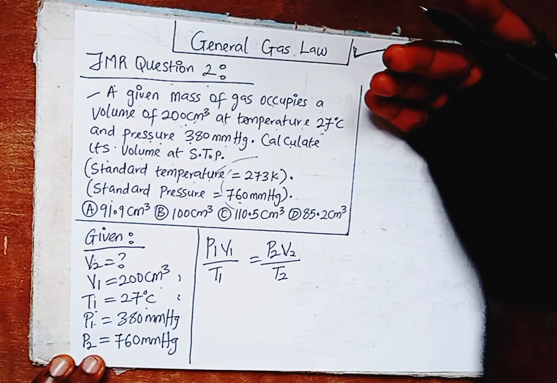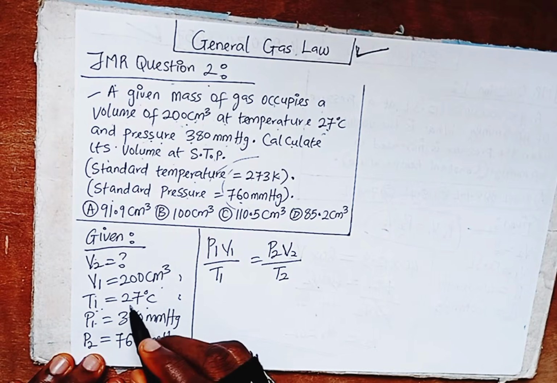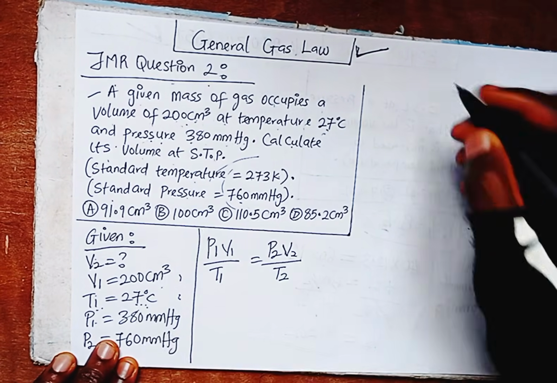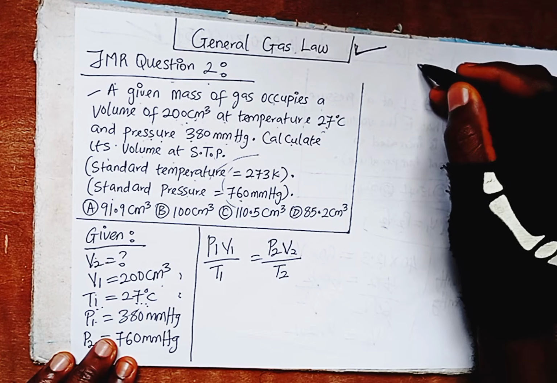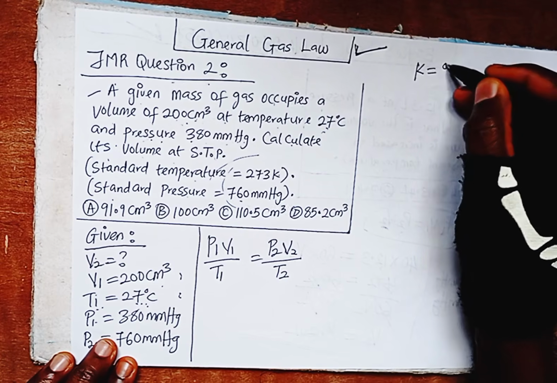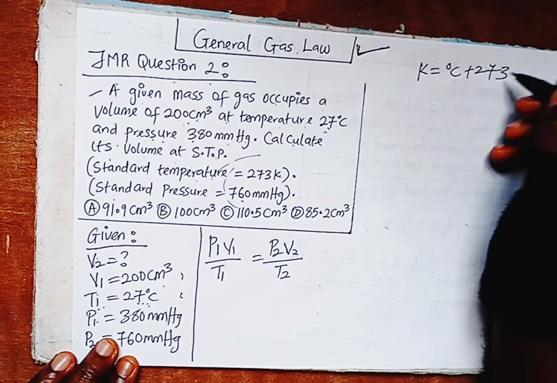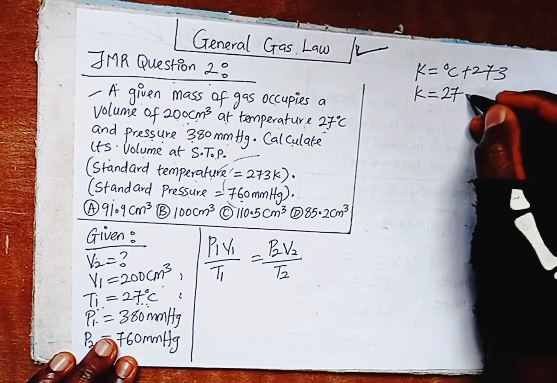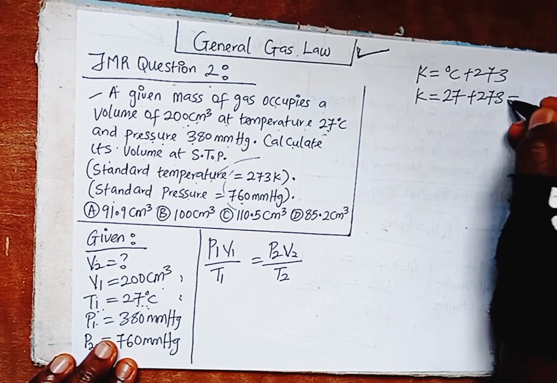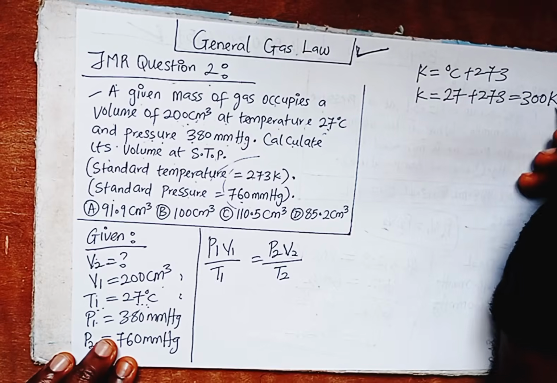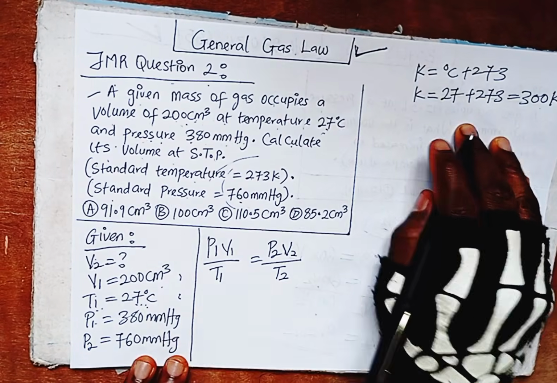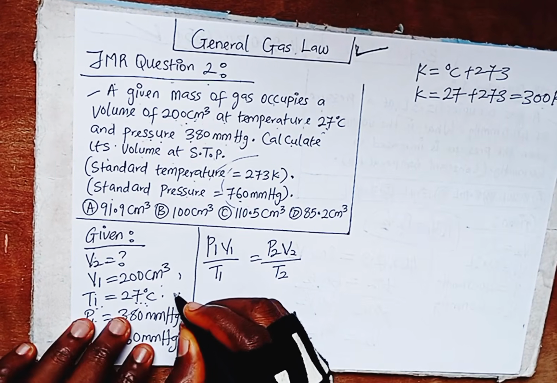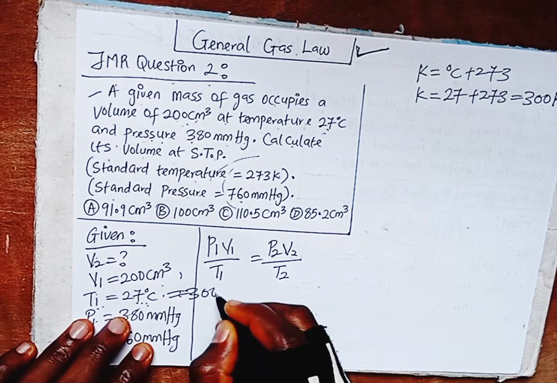So what we are left to do now is to convert this T1 from degrees Celsius to Kelvin. Kelvin is equal to degrees Celsius plus 273. This formula is easy. Kelvin is equal to 27 degrees plus 273, which gives us 300 Kelvin. So T1 will be 300 Kelvin.